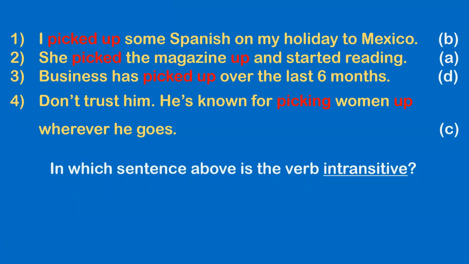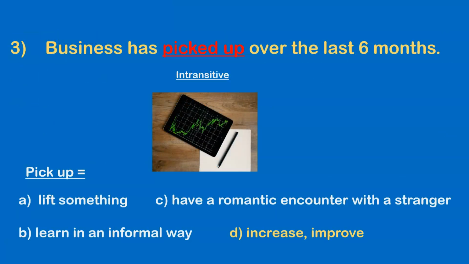Did you spot which sentence above had an intransitive verb? Yes, in sentence number 3, business has picked up over the last 6 months. In this case, it means business has improved or increased.